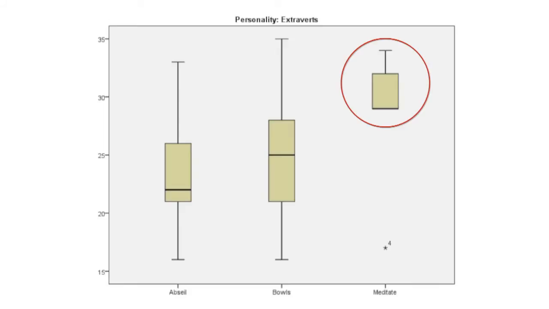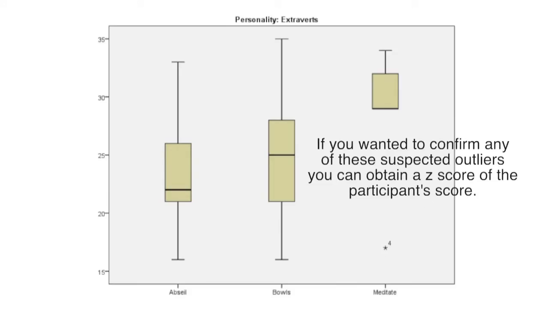Outliers and extreme scores you can also see in the box plots, and they're indicated by the empty or coloured circle respectively, and the star represents an extreme value. So if you wanted to confirm any of these suspected outliers, you can obtain z-scores for each of the participants' score within each cell.